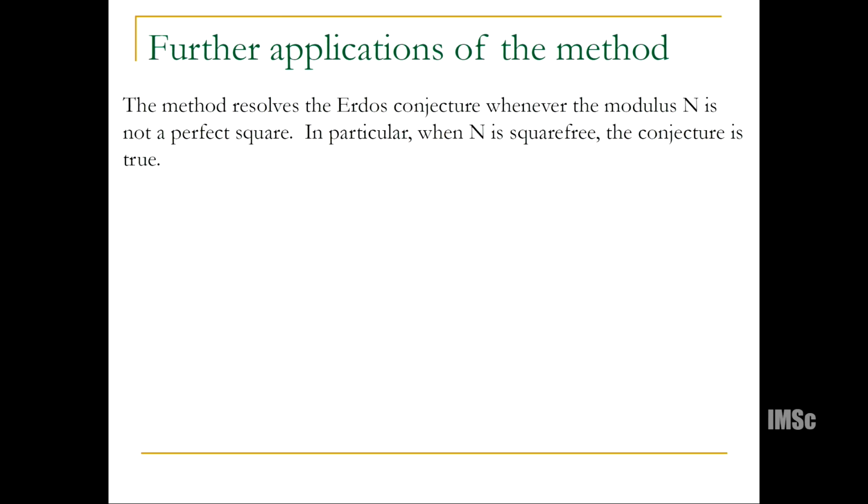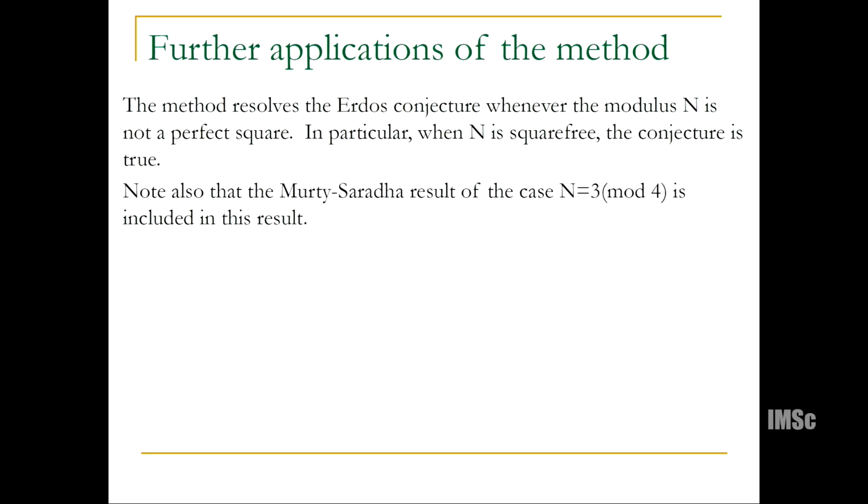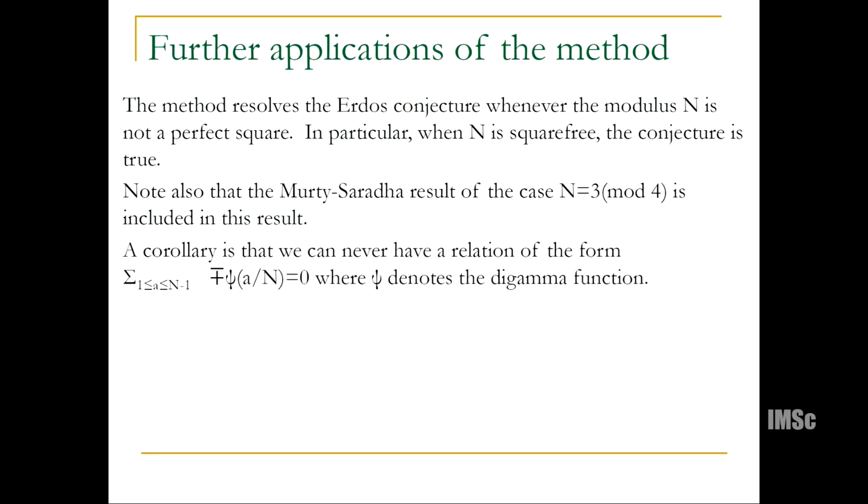So further applications of the method resolve the Erdos conjecture whenever the modulus n is not a perfect square. In particular, if n is square free, the conjecture is now true. Note also the Murty result that I talked about is included in this. So we get that too. You don't need to resort to the other method.